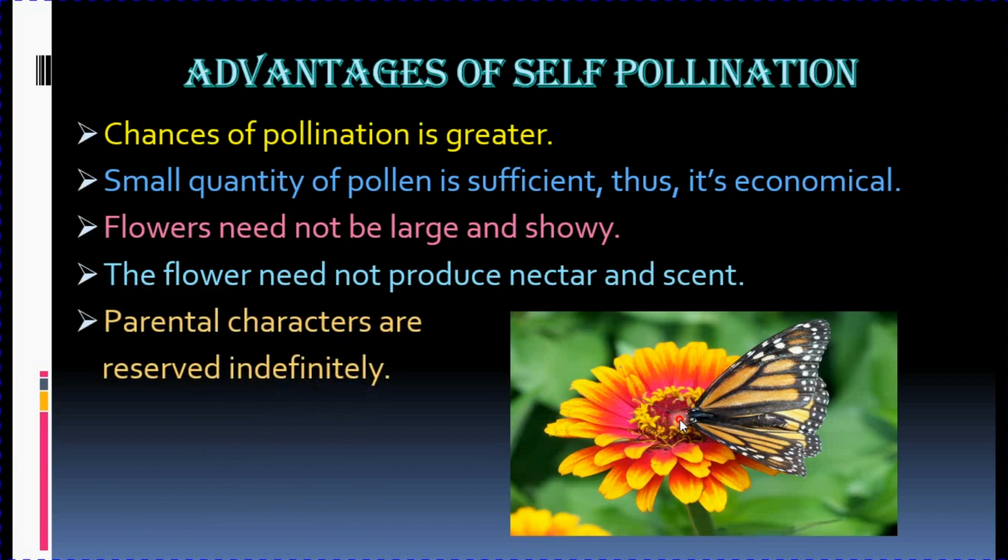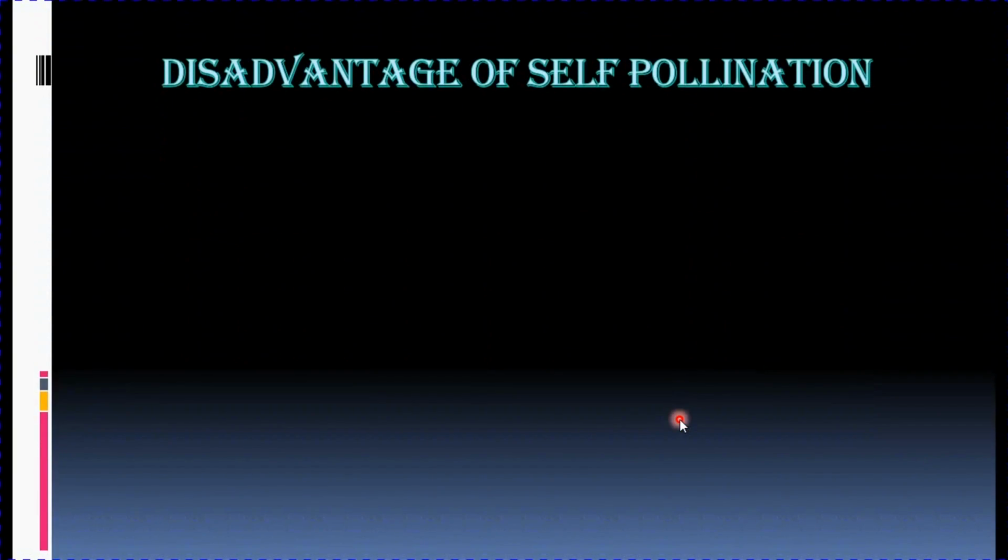And above all, the most important advantage is all the parental characters are reserved indefinitely. Means we will get the pure lines. If I have a plant which gives me high yield and is disease resistant, I can carry out self-pollination and get those characteristics in the coming offsprings. Thus, parental characters are reserved indefinitely.